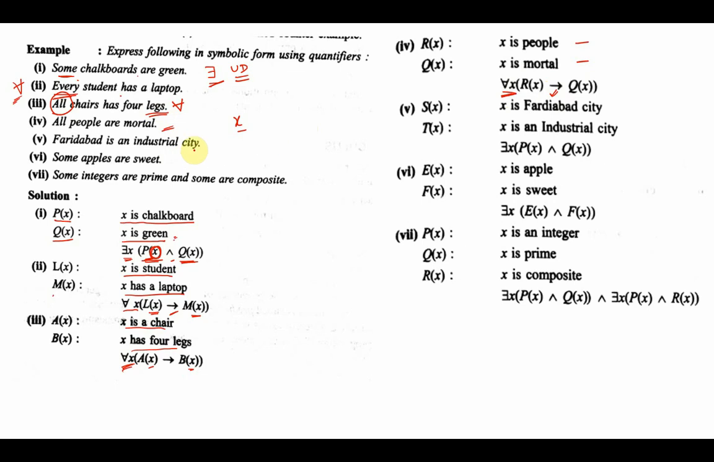Now see this one. This is a little bit tricky. Faridabad is an industrial city. Faridabad is a city in India. So Faridabad is an industrial city. Now do I use the universal quantifier or an existential quantifier? The universe of discourse for this case will be cities. So I'll write X is a city by the name Faridabad, and X is an industrial city. So there exists a Faridabad city.